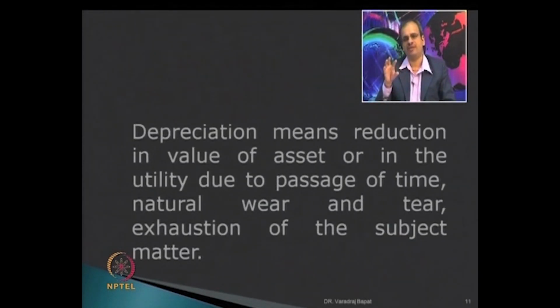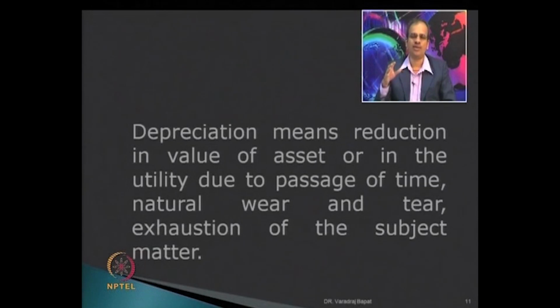This is another definition of depreciation: depreciation means reduction in the value of an asset or in its utility due to passage of time, natural wear and tear, or exhaustion. You got it? So due to any of these causes, the value of the asset keeps on falling.